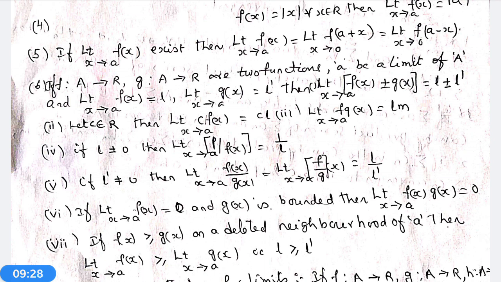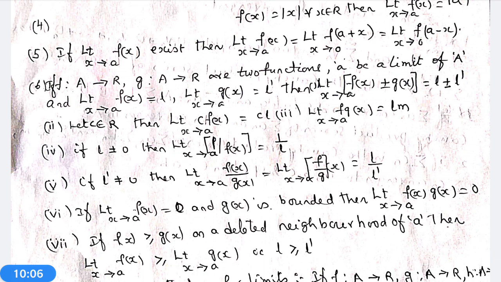Next point, let c belong to R, then limit x tends to a of c f(x) is equal to cL. Limit x tends to a of f(x) g(x), the product of the functions, is nothing but the product of the limits, L L dash, because the f function limit is L and the g function limit is L dash. That's why it is L L dash. But on the screen it shows like LM. Please correct it as L dash.